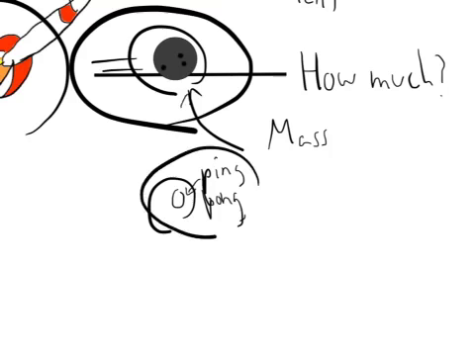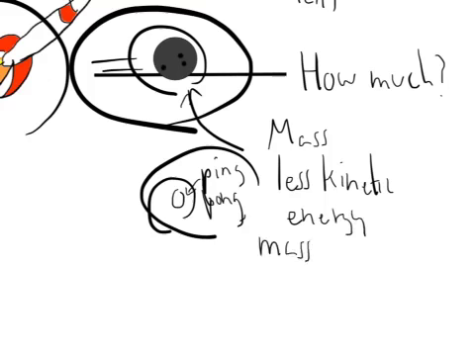It's lighter. It's not going to hurt as much when you get hit. Now, that's you intuitively knowing that a ping pong ball has less kinetic energy because it has less mass. Right, so if the mass is large, kinetic energy is large too.